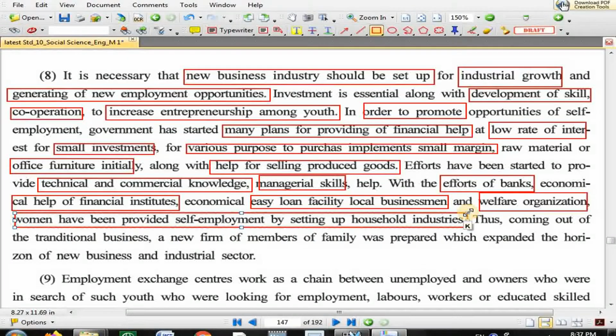Again we divide the sentence. Now with the efforts of banks and economical help of financial institutions, it means banks and financial institutions would like to provide easy loan facility to local businessmen for establishment of business, and welfare organizations also provide some help for self-employment of women to set up household industries. So here bank and financial institutions provide easy loans.